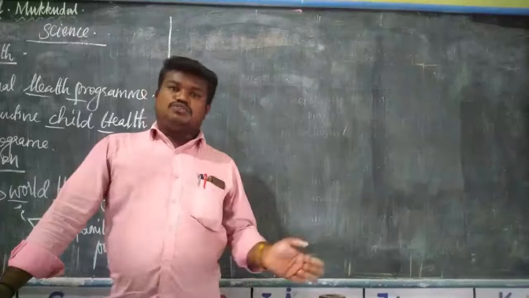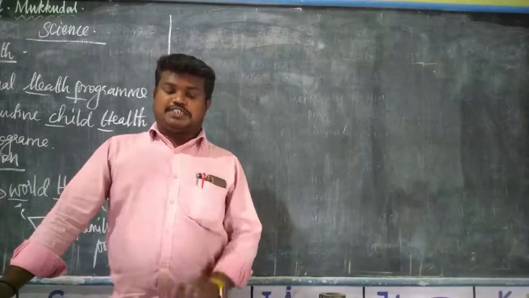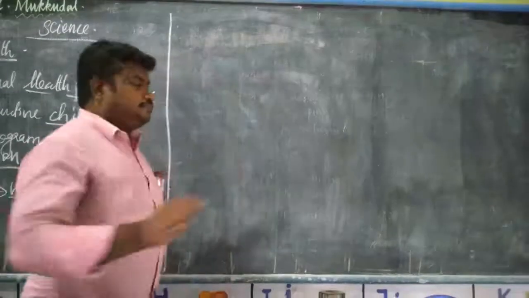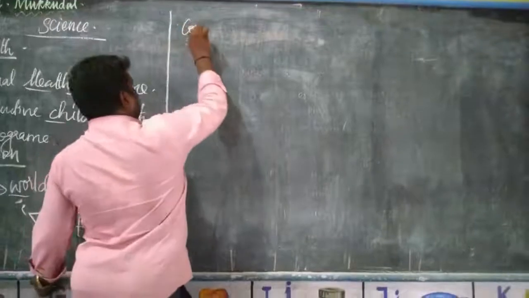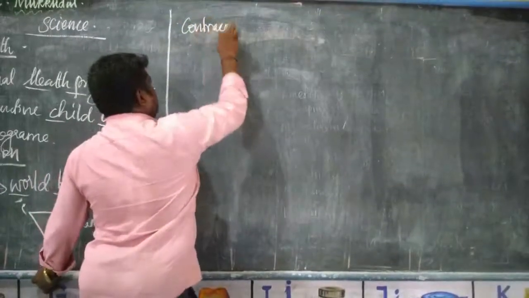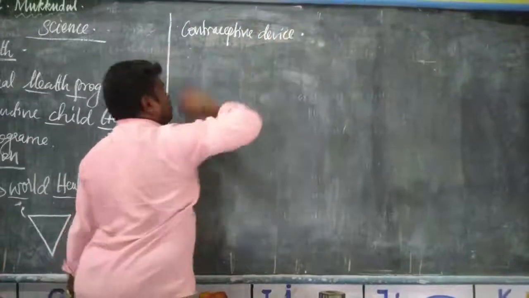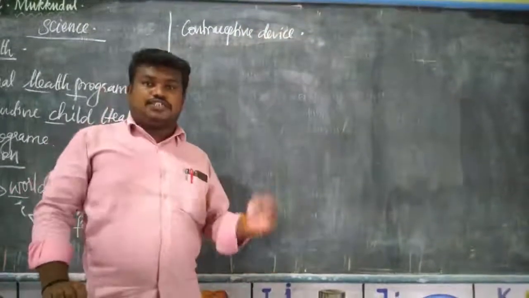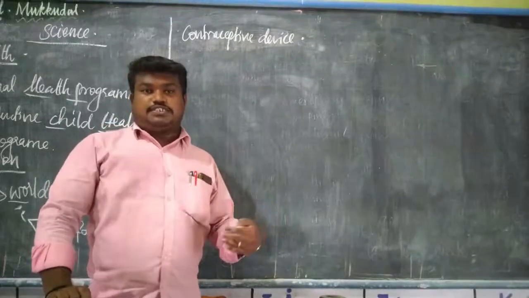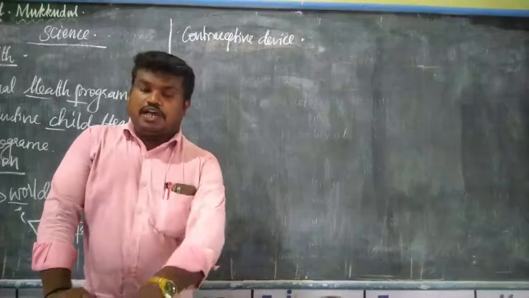The device used for contraception is known as a contraceptive device.